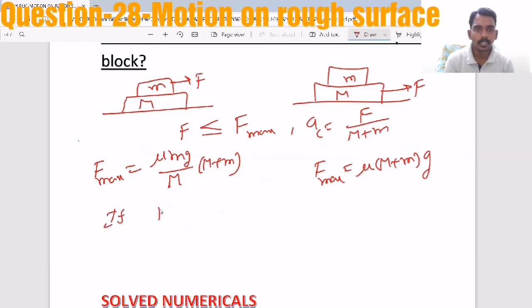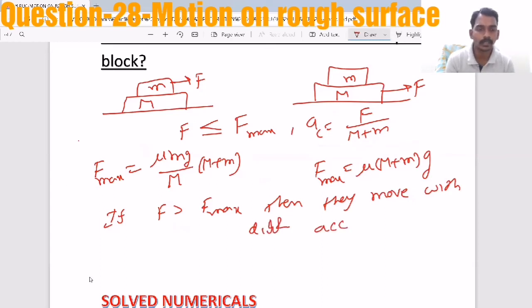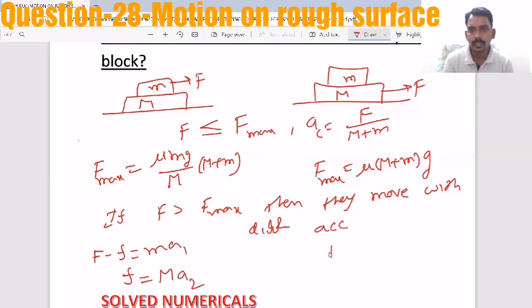If F is greater than F maximum, then they move with different accelerations. In the first case, F minus friction equal to M A1 and friction equal to m A2. In the second case, F minus f equal to M A1 and f equal to m A2.